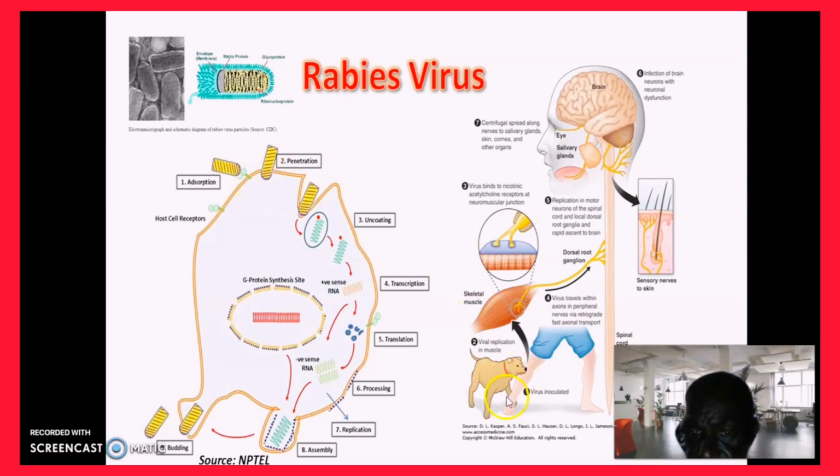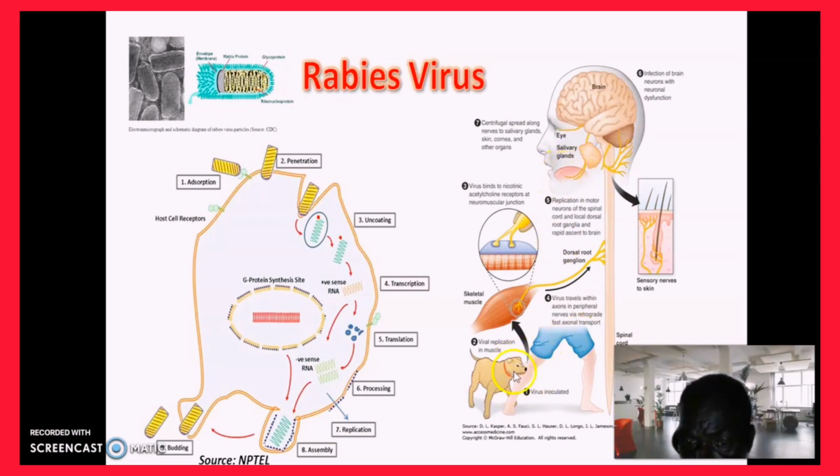And this is just to show that when the dog bites, the movement goes through the skeletal muscle, peripheral nerves to the CNS and to the brain side, where it multiplies, and then it can also move to the salivary gland, multiplying as well.